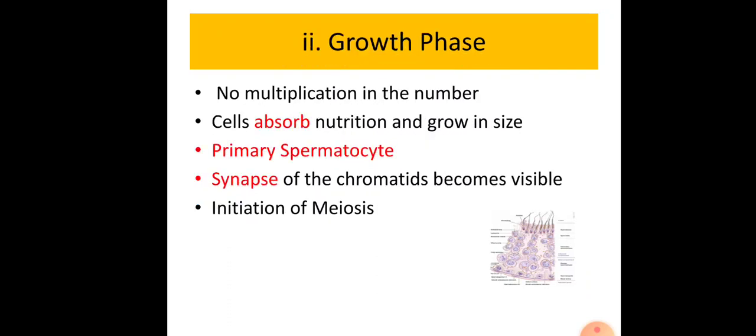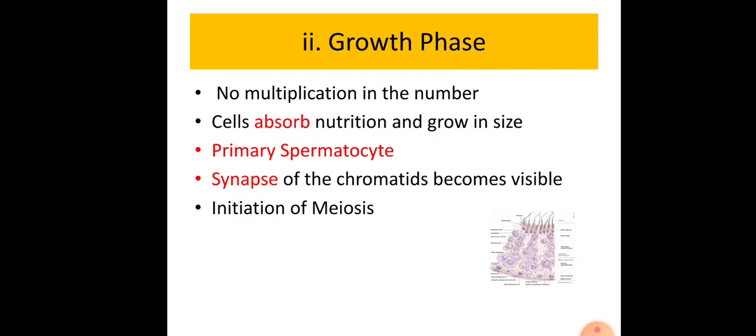The next phase is the growth phase. In this growth phase, there is no multiplication in number, no mitotic division, but the cells formed as spermatogonia absorb nutrition from the Sertoli cells present in the seminiferous tubules and grow to a larger size.